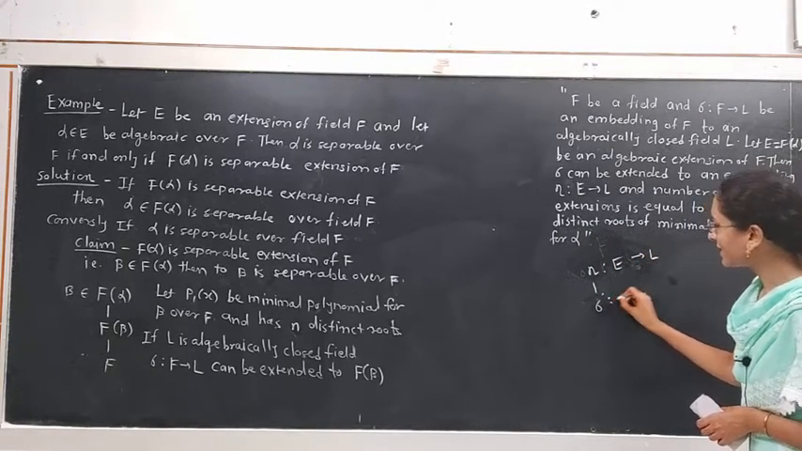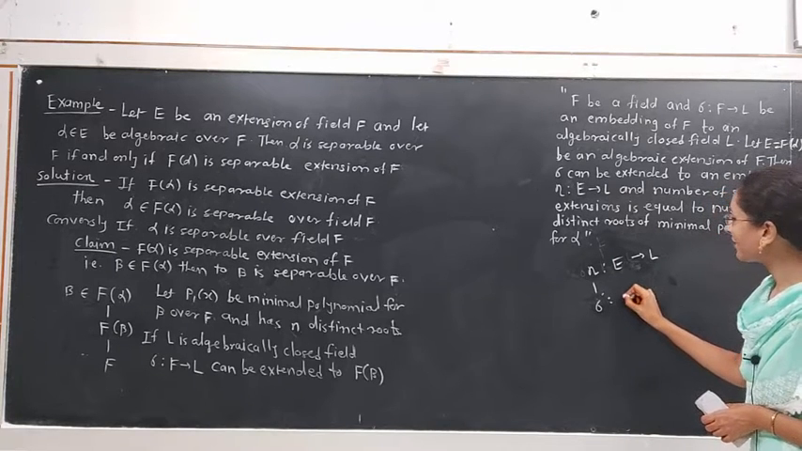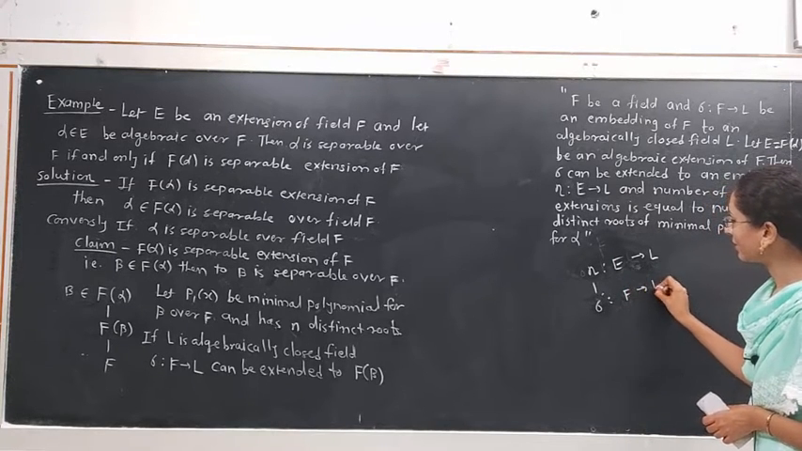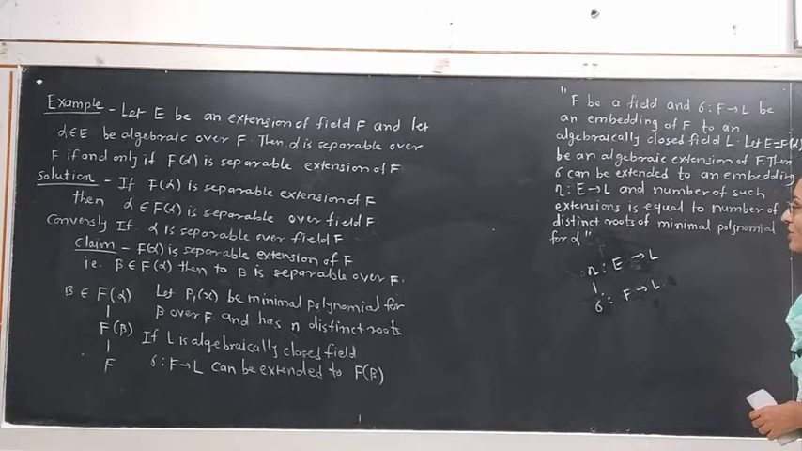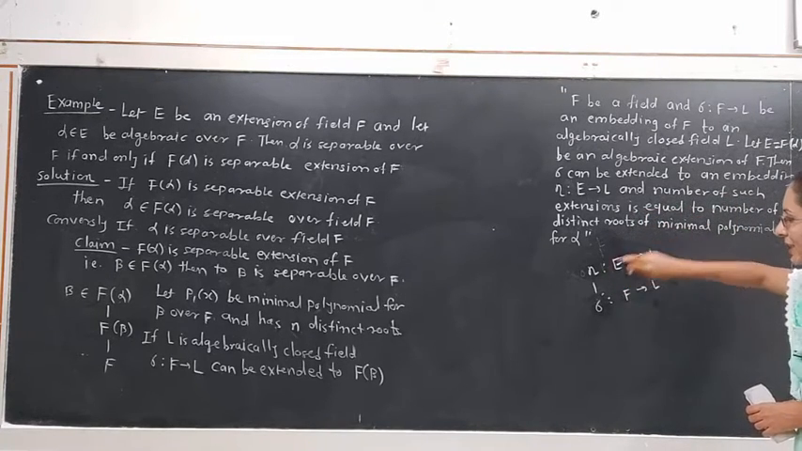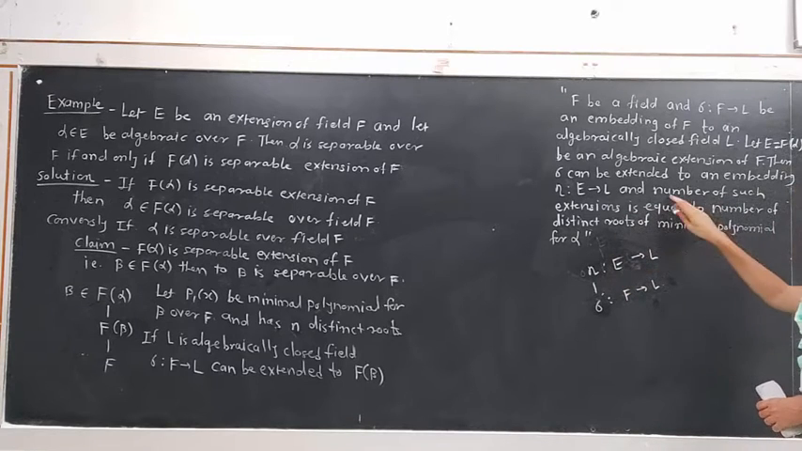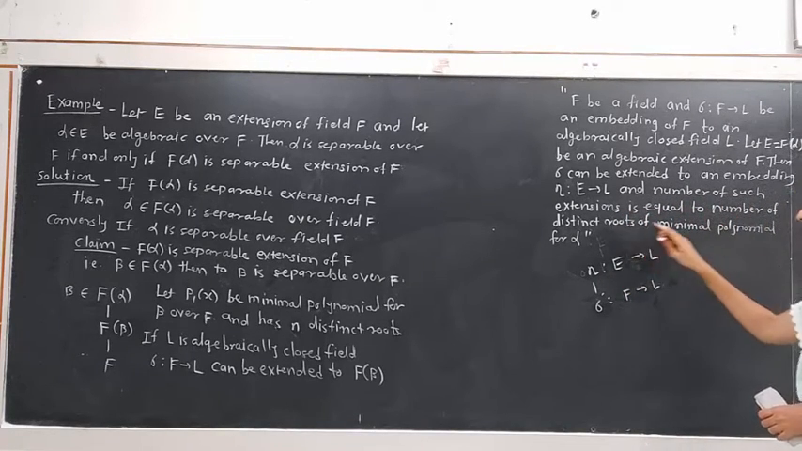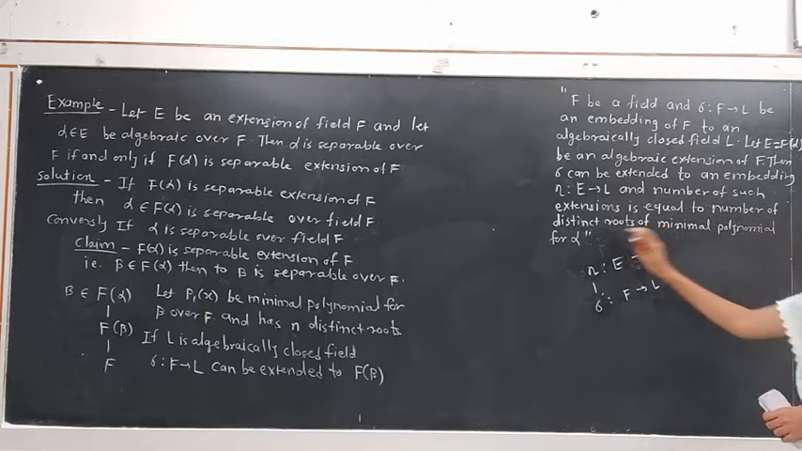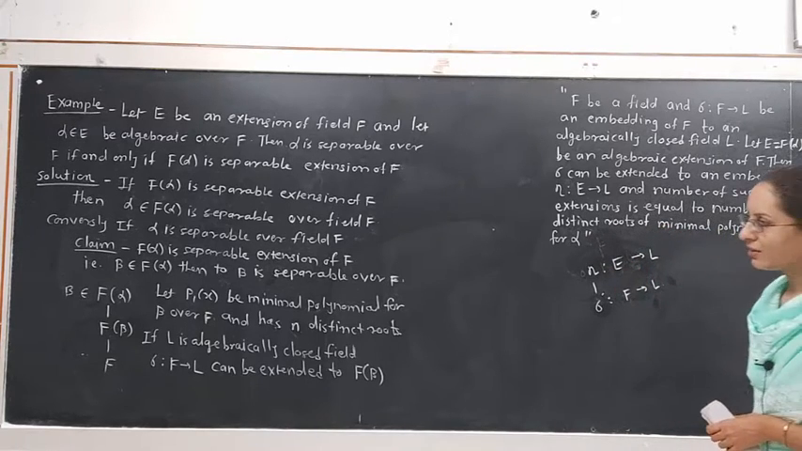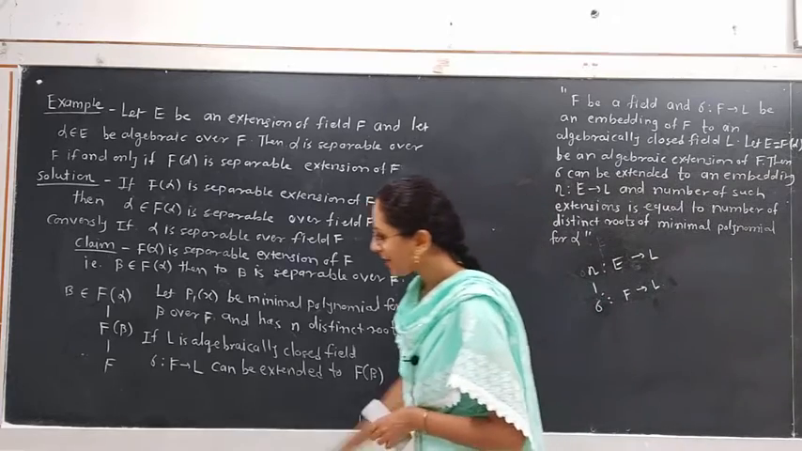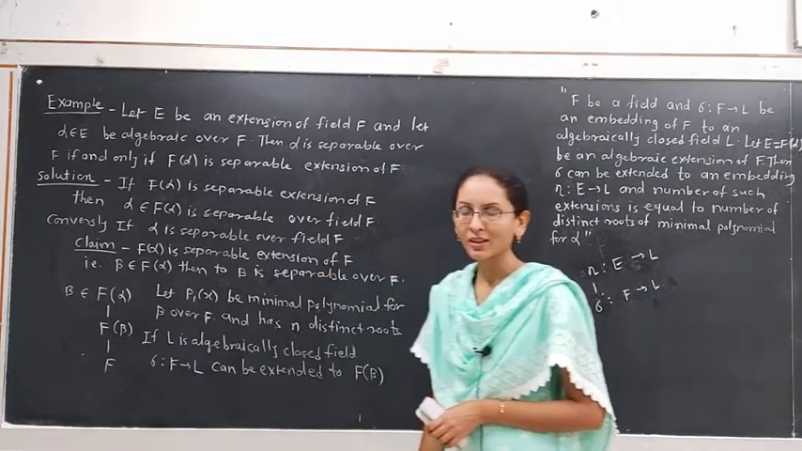And initially sigma is an embedding from F to L, where L is an algebraically closed field. And the number of such extensions, how many etas exist? The number of such extensions is equal to the number of distinct roots of the minimal polynomial for alpha. Here we have sigma from F to L is an embedding.